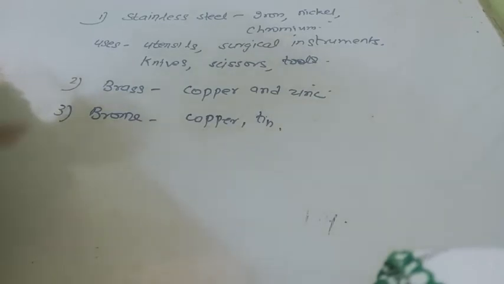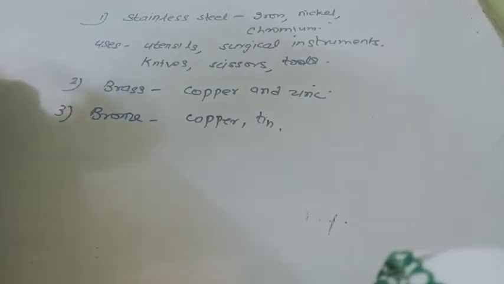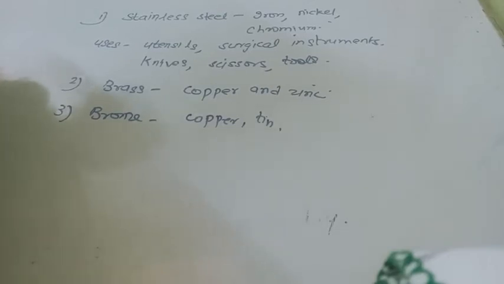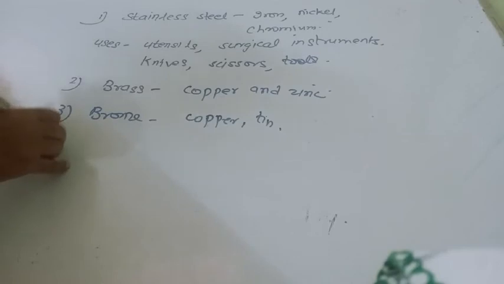For brass also we make utensils, screws, nuts, bolts, scientific instruments like microscopes, ornaments, flower vases, fancy lamps. All these are the uses, meaning decorative pieces as well as utensils are made up of it. Then the fourth one is solder.